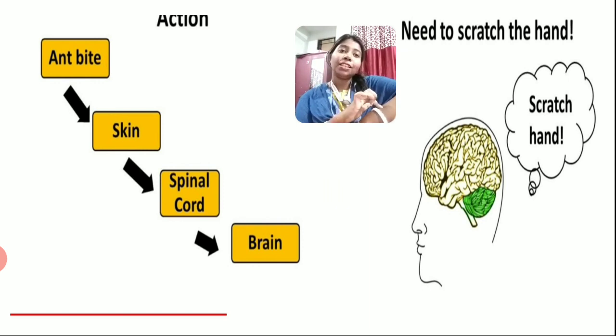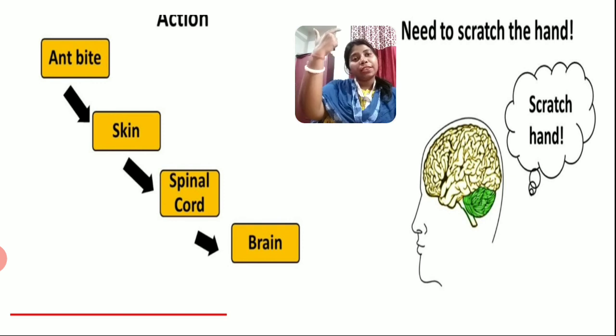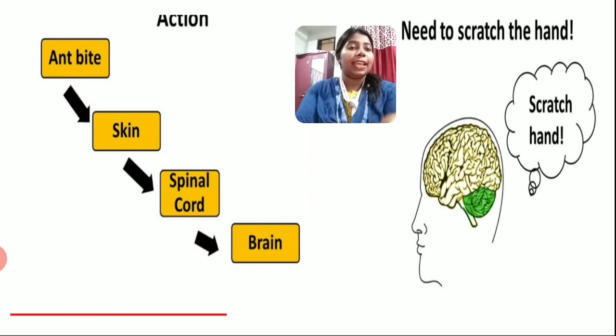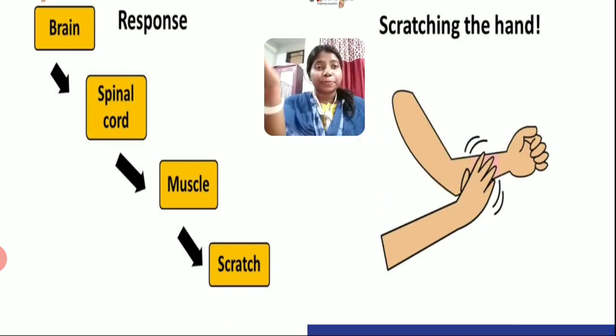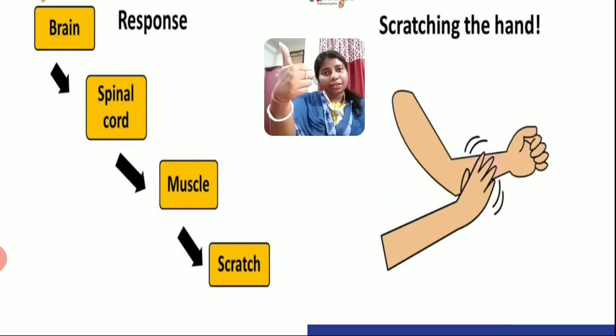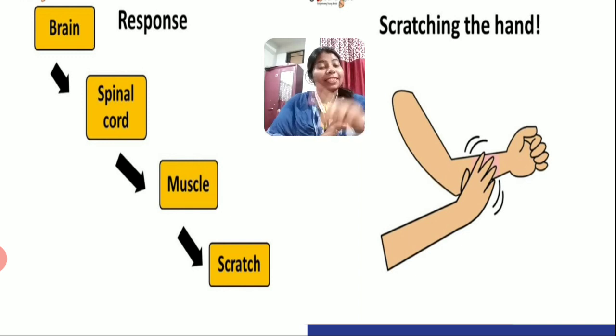So our skin will give the message to the spinal cord, and the spinal cord will give it to the brain. So our brain will read the message, and it will give us the reply that it is needed to scratch the hand. And then only the response will come back from the brain to the spinal cord to the muscle to scratch, and then we will be scratching our hand.